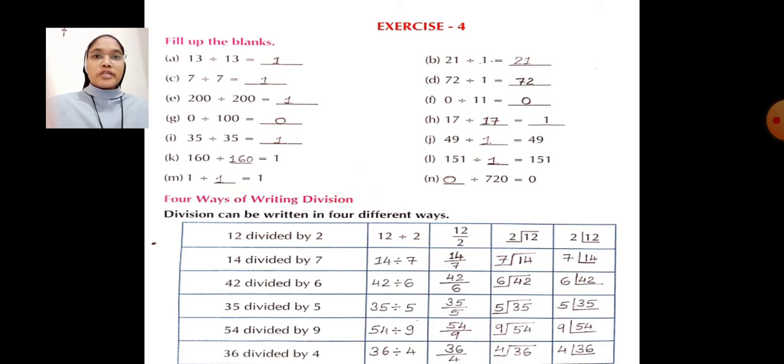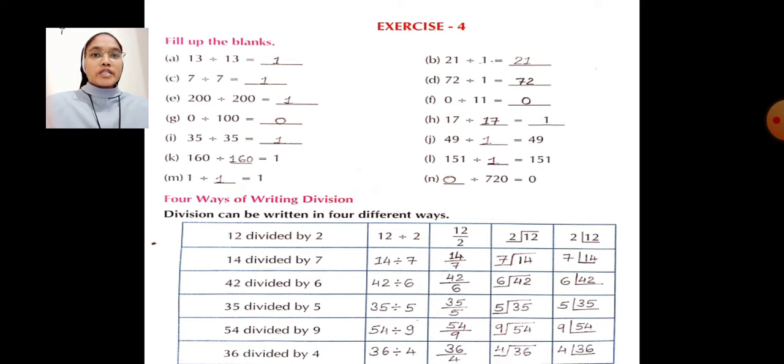G. 0 divided by 100 equal to dash. In the blank you have to write 0. Dear students, already I told you, division of a number by 0 is not possible. J. 49 divided by 1 equal to 49. In the blank you have to write 1.